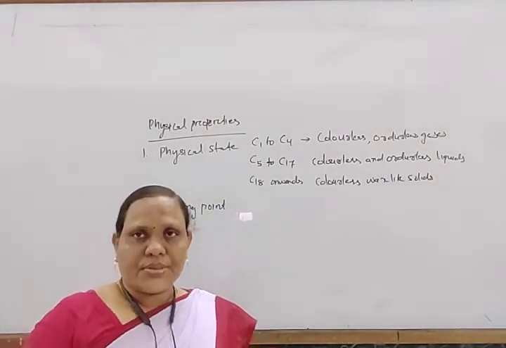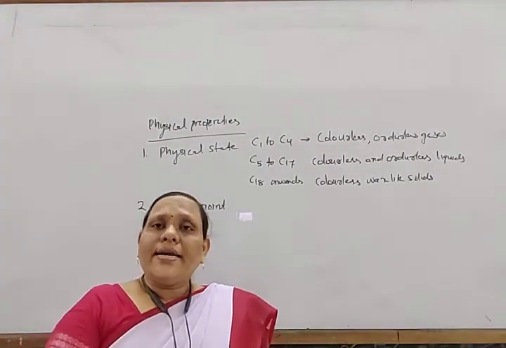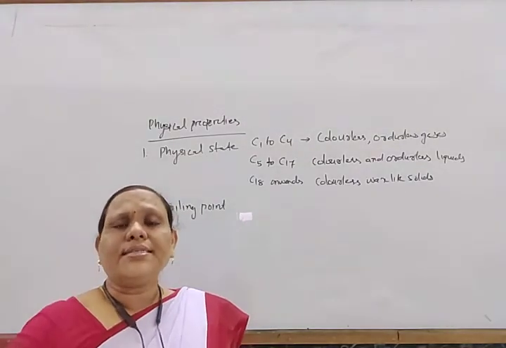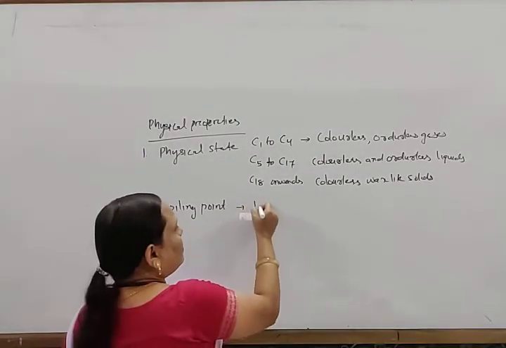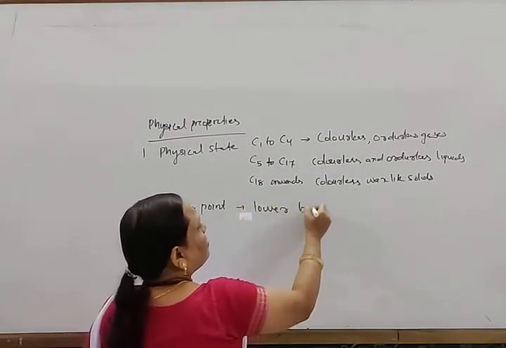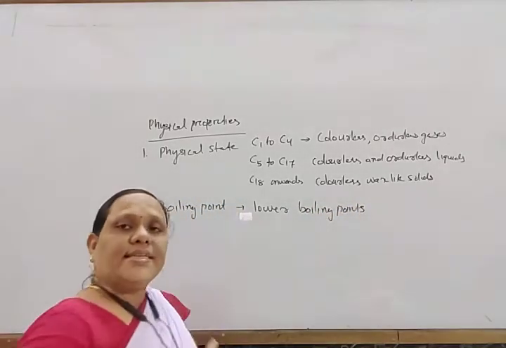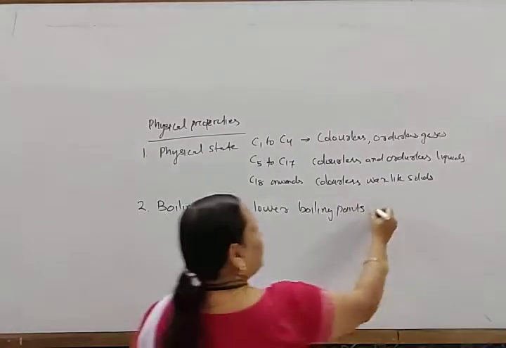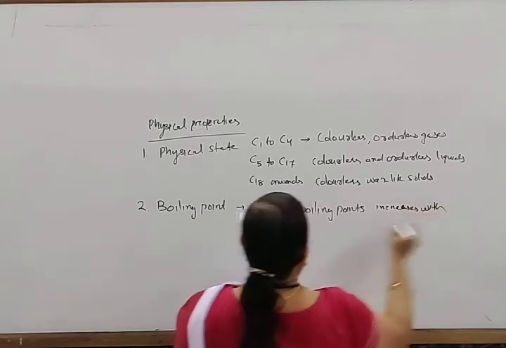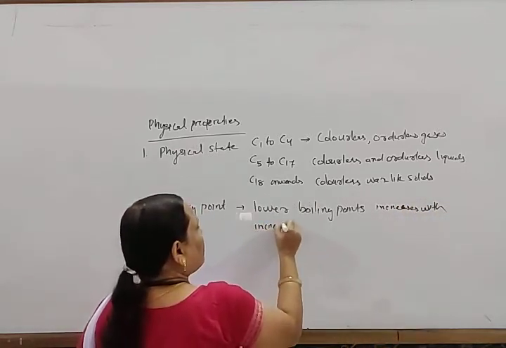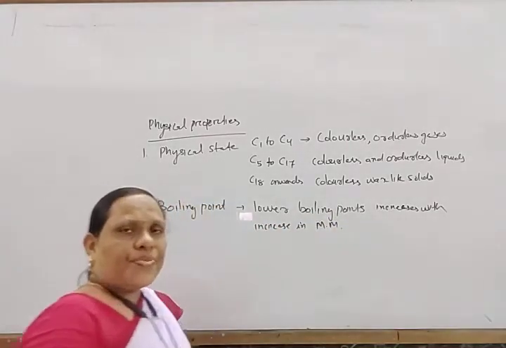However, with increase in molecular mass the boiling point increases.